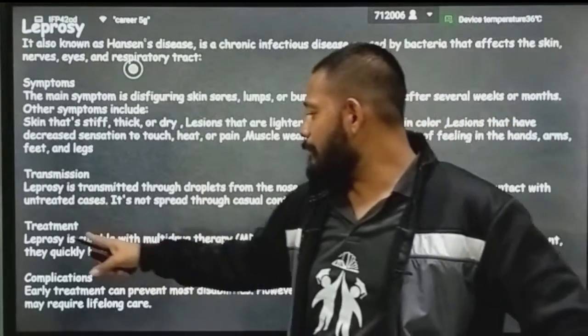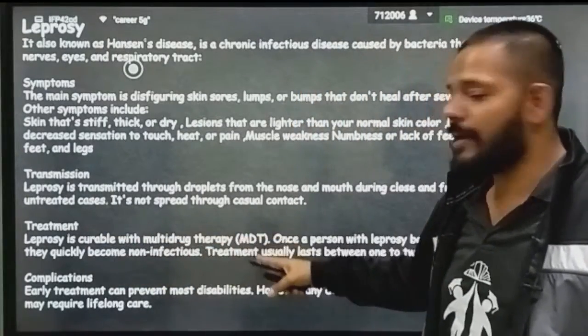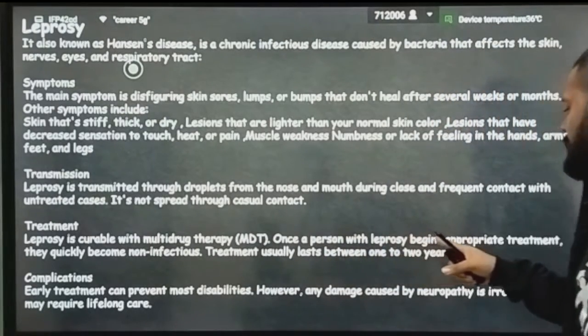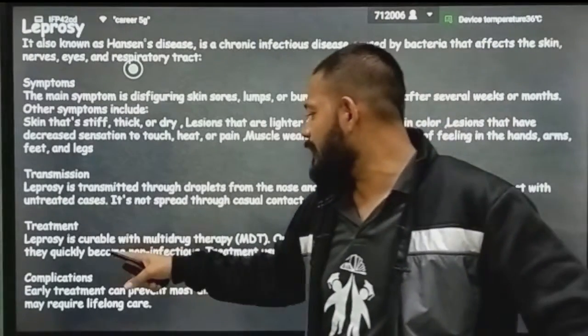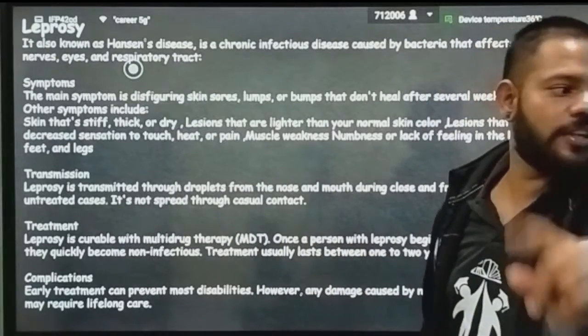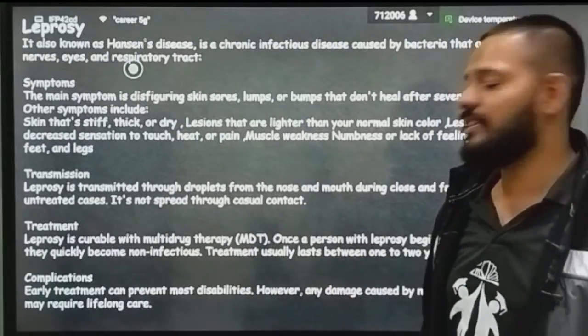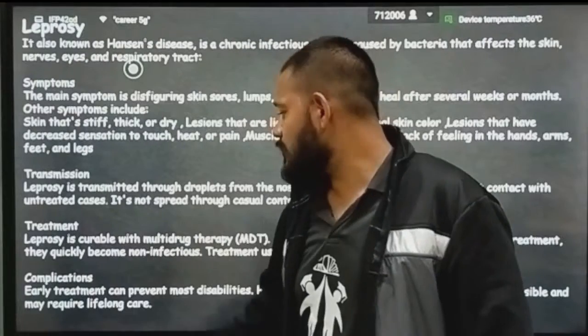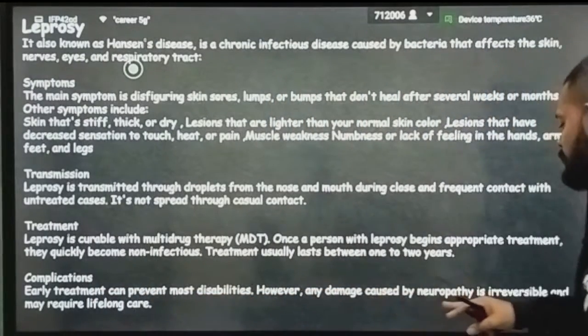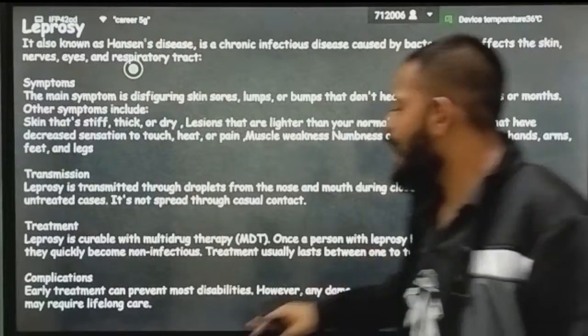Okay, treatment: leprosy is curable with multiple drug therapy. Once a person with leprosy begins appropriate treatment, they quickly become non-infectious. Treatment usually lasts between 1 to 2 years. Okay, complications: early treatment can prevent most disability. However, any damage caused by neuropathy is irreversible and may require lifetime care.